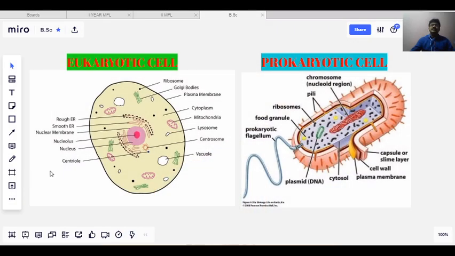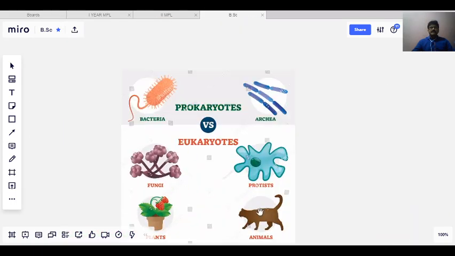You can see that. So these are the two types of cells. One is the eukaryotic cell and another one is the prokaryotic cell. All organisms are made up of these two types of cells. There are only two. Let me show you which organisms contain which type of cells.